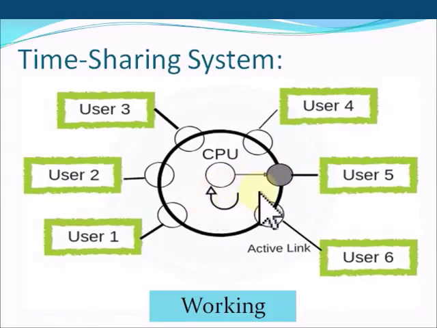CPU is giving time to complete the process of the users. In this example, CPU is currently giving time to the process of user number 5. The time slot which will be given to each user is fixed. After giving the time to user number 5, it will move toward user number 6, and it will keep on giving time to each user until the programs are completed.